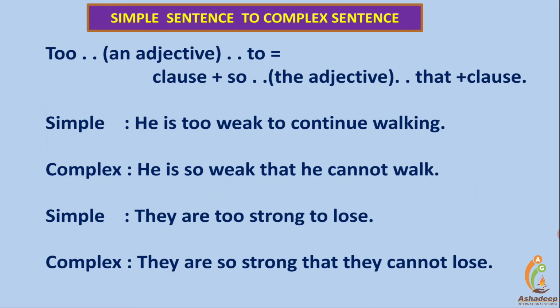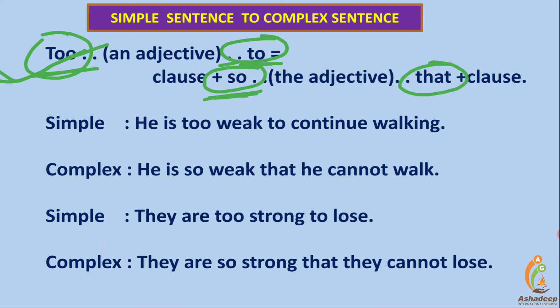Now, "too" type of sentences. "Too" means excessive, more than it should be, very much. And this format is used in a simple sentence. To convert it into a complex sentence, "too" is removed and replaced by "so" and "that". You will be asked in the examination to remove "too". So to remove "too", "so" and "that" will be used, which means ultimately we are changing it into a complex sentence.